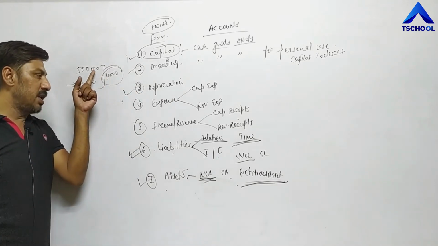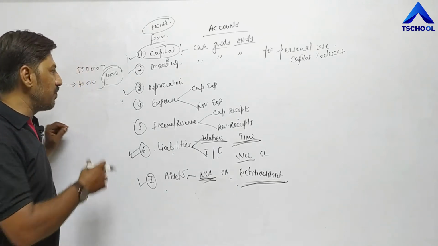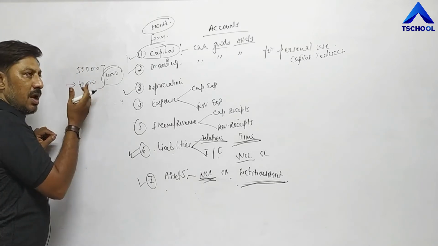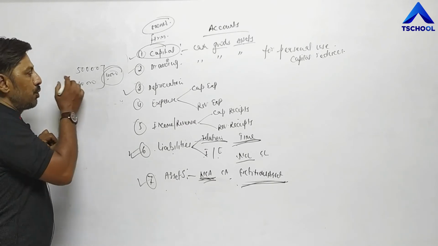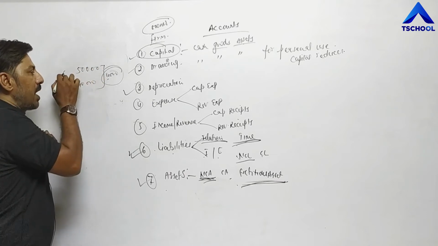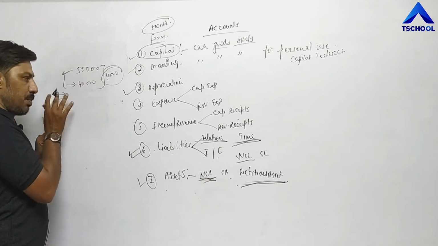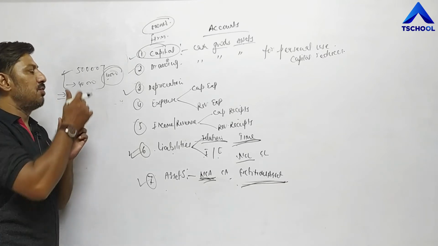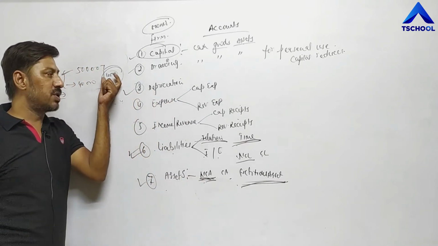And value decreases in case of fixed assets due to wear and tear. Wear and tear means with the passage of time, when we are using the product, automatically its value reduces. Due to bad handling, meaning accidental loss, the value of a fixed asset also reduces. For example, due to bad handling, we dropped the mobile on the floor and some parts broke, then as a result its value also reduces. So due to any reason, if the value of a non-current asset, fixed asset, reduces, such reduced value is called depreciation.